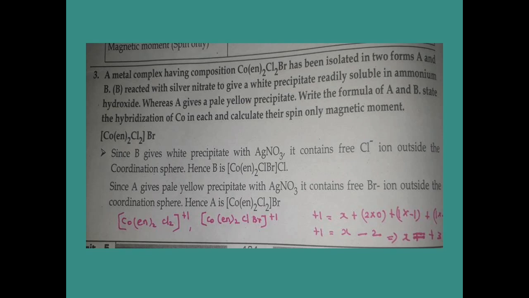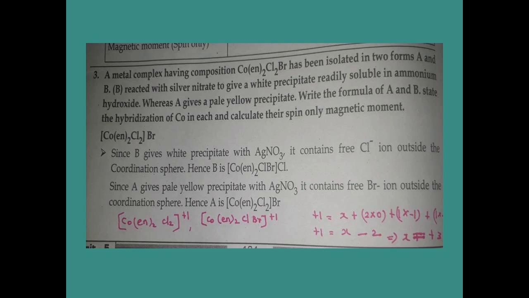That bromine goes into the counter ion in water, and that Br minus reacted with silver nitrate gives AgBr, a pale yellow precipitate. Now we have found A and B complexes. Next they ask the question: state the hybridization of cobalt and calculate the spin only magnetic moment. For that, in the next slide we explain that question.